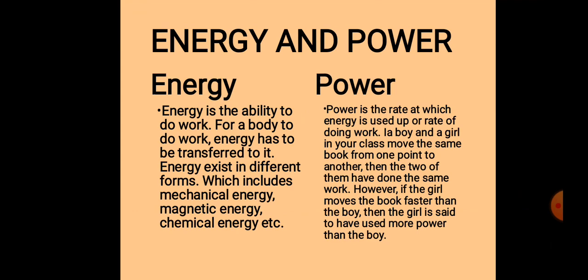Another example here says if a boy and a girl in your class move the same book from one point to another, then the two of them have done the same work. However, if the girl moves the book faster than the boy, then the girl is said to have used more power than the boy. If you have people in your class and they are to move, let's say a table from one point to another, both of them are actually applying energy because there is movement.